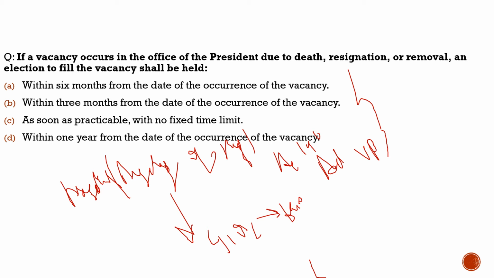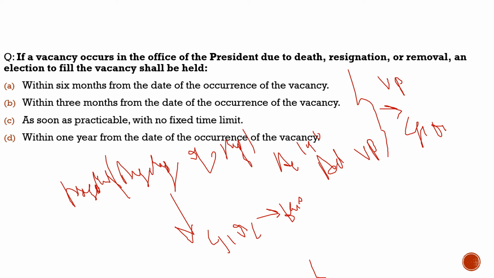In the constitution, it is only mentioned that after a president it would be VP, but it is the act of the parliament which describes that after VP it would be CJI, or the senior most judge if the CJI is not there. So this is all in a nutshell about the succession of the president to presidency. This is what you need to know. So with this, let's have a look at this question and we will solve this.